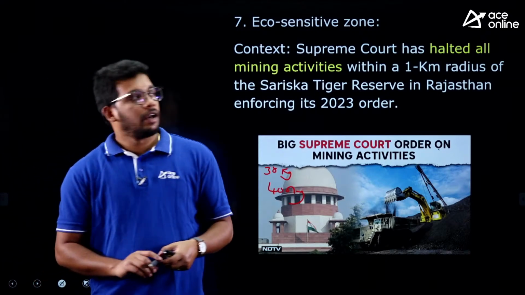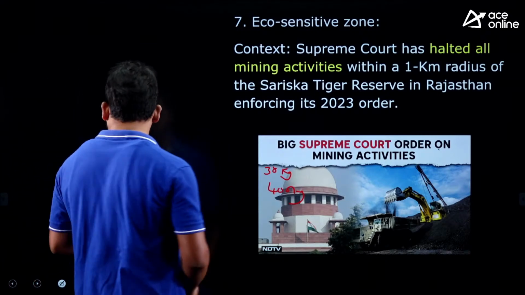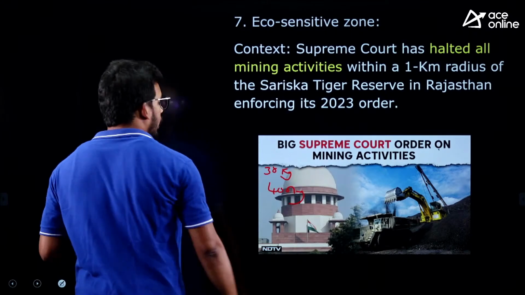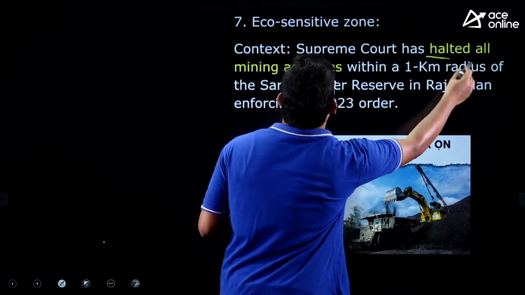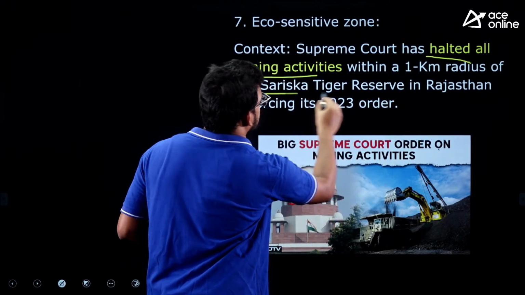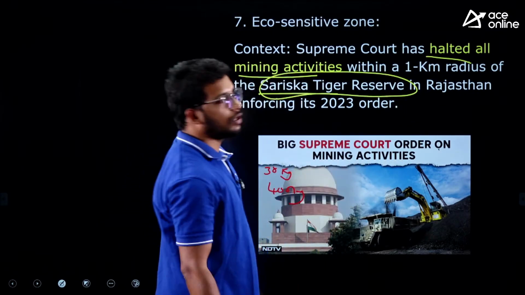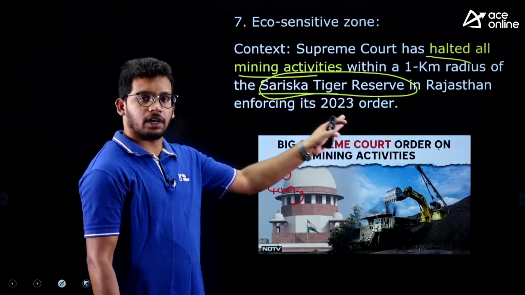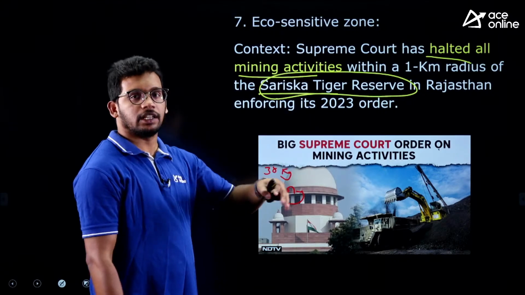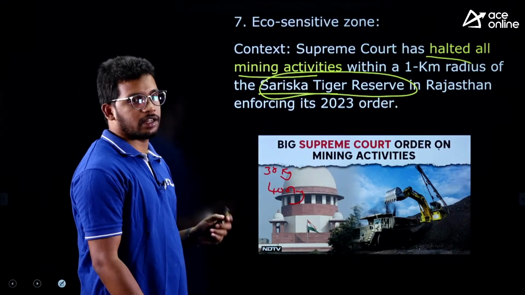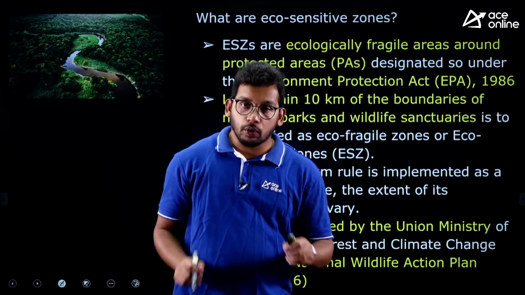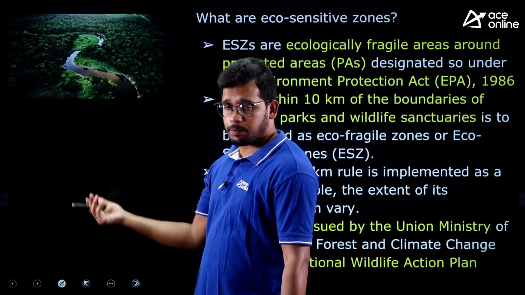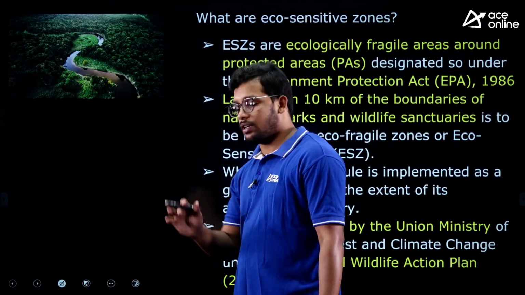Great. Next article about eco-sensitive zones. The Supreme Court has halted all mining activities in Sariska Tiger Reserve around the eco-sensitive region of this particular tiger reserve. So it has halted the mining activities, right? That is the context. Now, what are these eco-sensitive zones? For example, let me explain with an example, then we will know the definition.